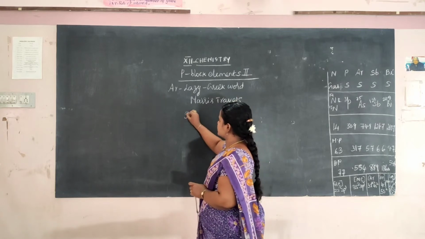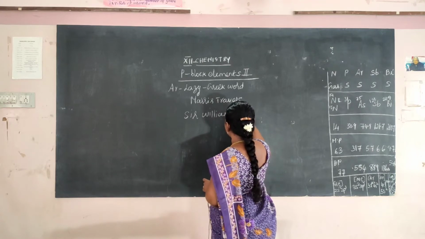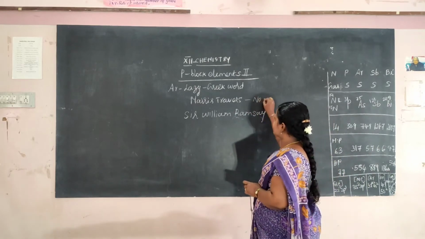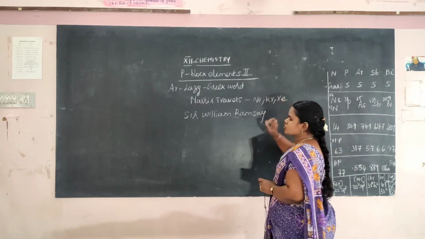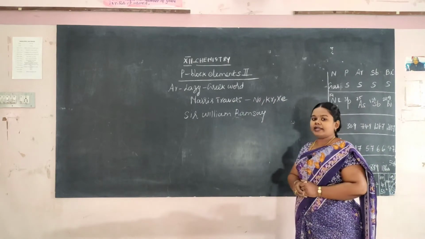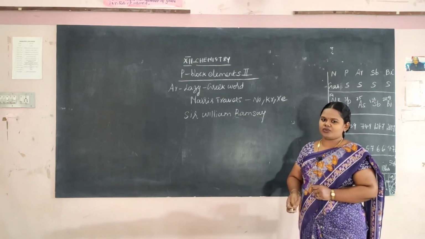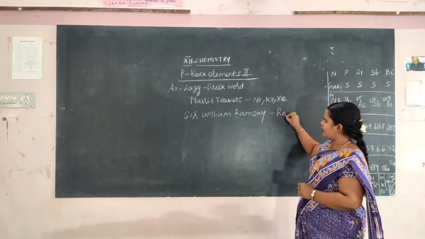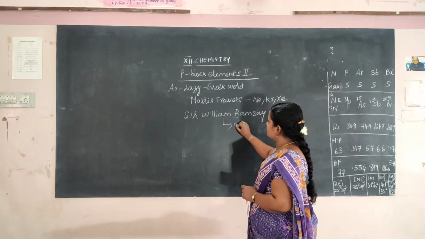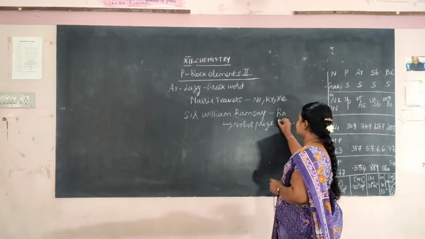Sir William Ramsay is our scientist of interest. Along with Maurice Travers, he isolated neon, krypton and xenon. Sir William Ramsay also isolated and introduced radon. He was awarded the Nobel Prize in 1904 for his contribution towards the inert gases.